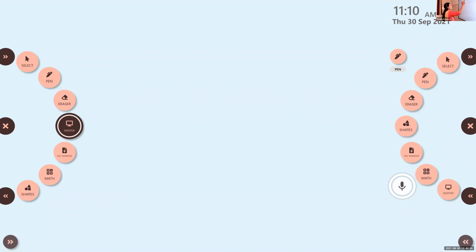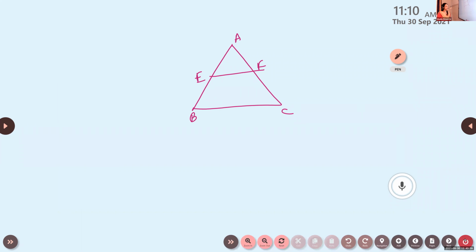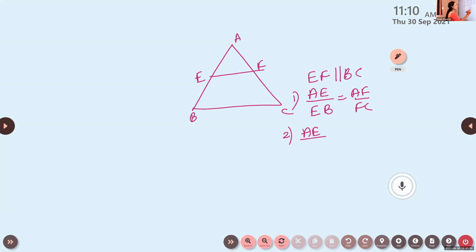Listen, children, suppose ABC is the given triangle. If a line is drawn to intersect the two sides in such a way that EF is parallel to BC, then the other two sides will be divided proportionally. So these conditions will always be true: AE by EB is equal to AF by FC.